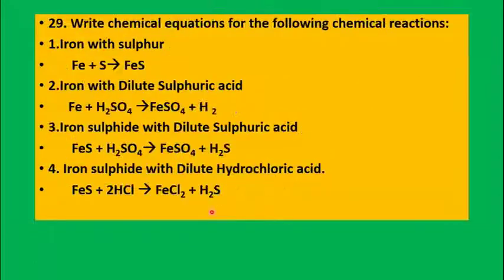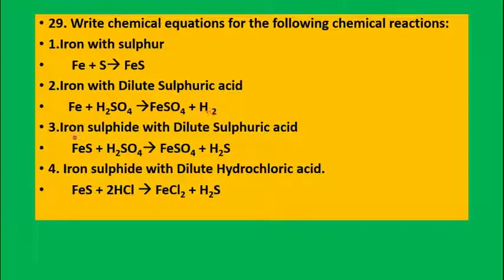Now the equation for these reactions is iron with sulfur. Fe is the symbol for iron. Fe plus S, sulfur, you will get iron sulfide. Iron reacts with dilute sulfuric acid: you will get iron plus H2SO4. Sulfuric acid is H2SO4. So you can see how iron displaces hydrogen. You will get iron sulfate. Iron will combine with SO4 to form FeSO4, which is green color salt, and bubbles of hydrogen gas are liberated.